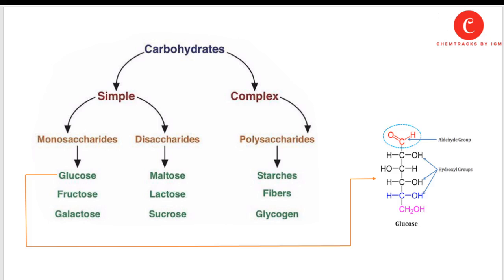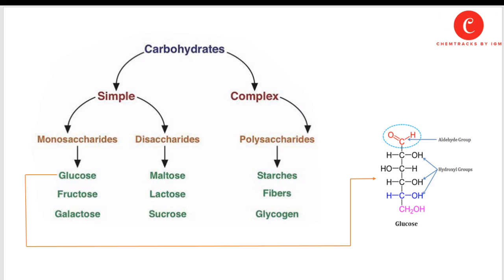Carbohydrates are categorized into two different categories: simple carbohydrates and complex carbohydrates. Simple carbohydrates include monosaccharides and disaccharides. Monosaccharides consist of one sugar molecule and disaccharides consist of two sugar molecules. Examples of monosaccharides include glucose, fructose, and galactose, while disaccharides are maltose, lactose, and sucrose.